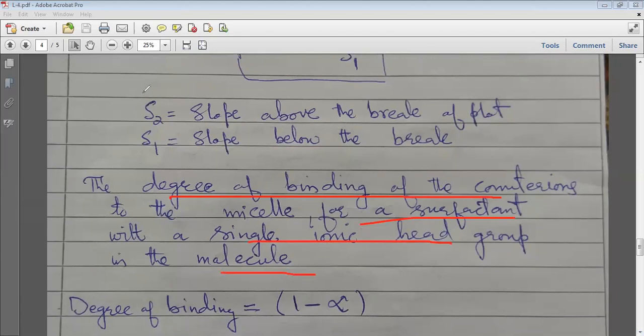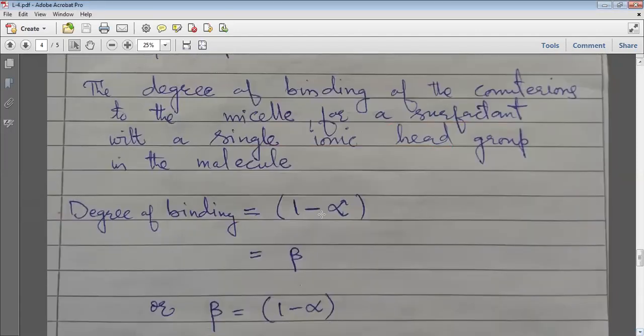We have discussed the degree of ionization or dissociation, but what is the degree of binding? That is given by the formula 1 minus alpha. It is also denoted by beta, the degree of binding, which is equal to 1 minus alpha.